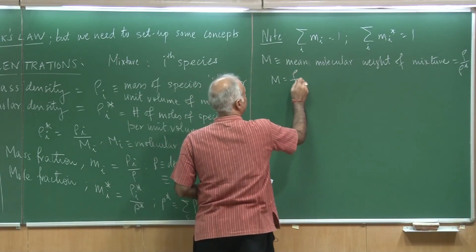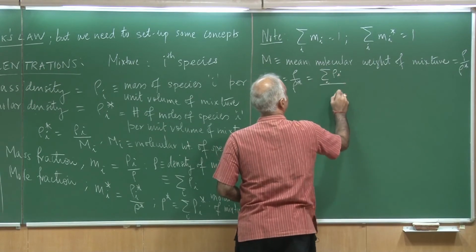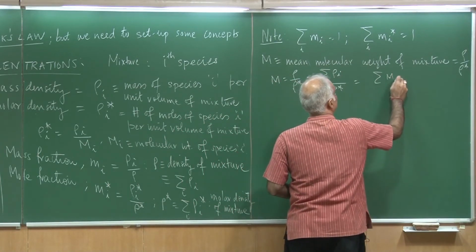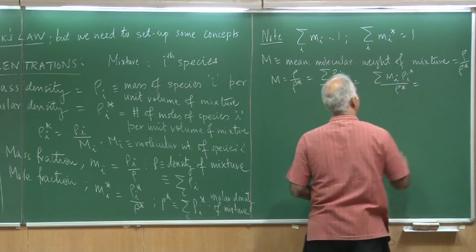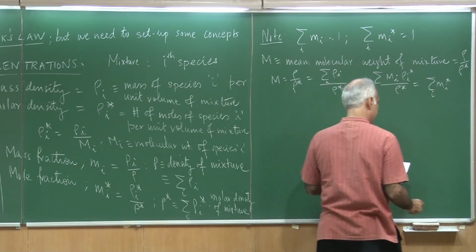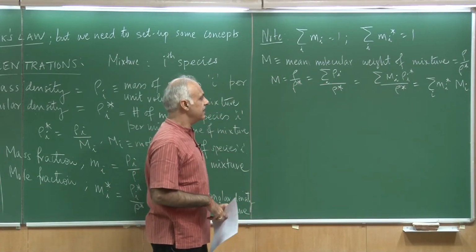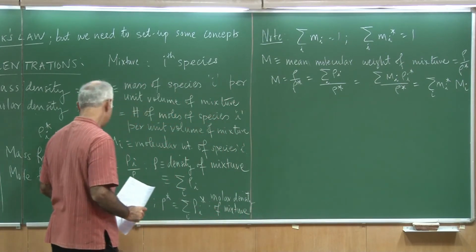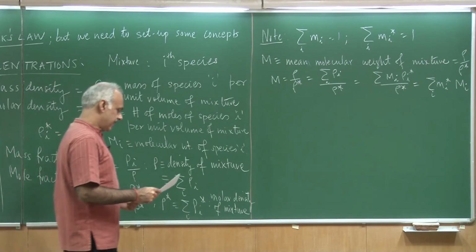I can open up rho as the summation over rho I divided by rho star, and this I can now write as the summation of M I times rho I star divided by rho star, and this would simply become the summation of m I star times M I. So if I wanted to get the mean molecular weight of the mixture, I know the molecular weight of each component, and if I simply use m I star, which is the mole fraction, then I can estimate this.